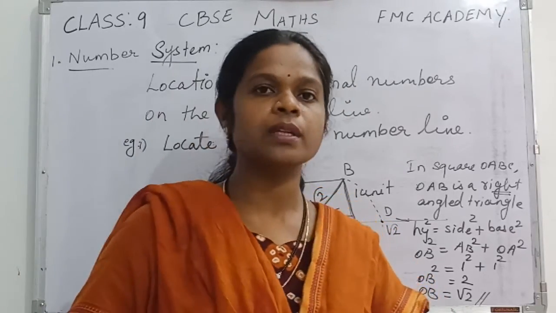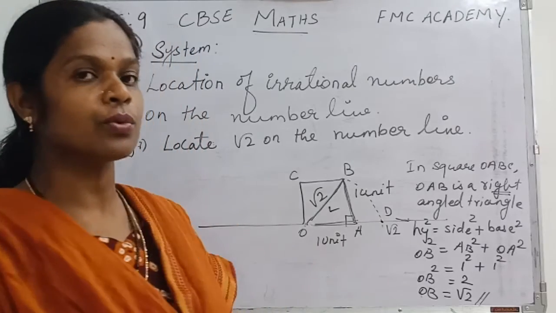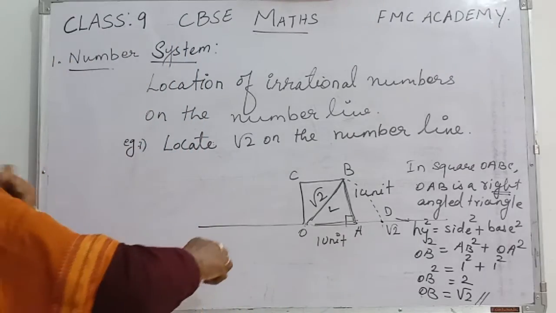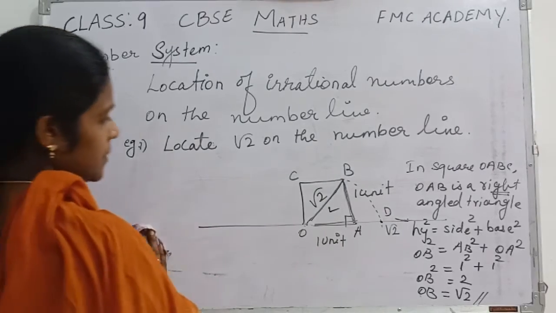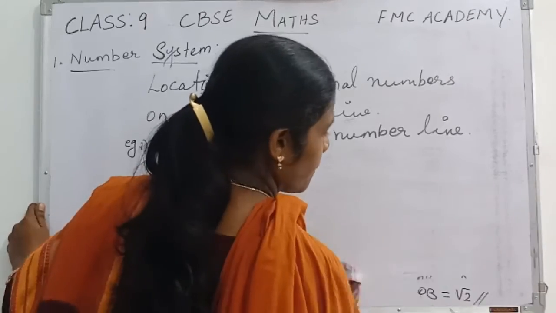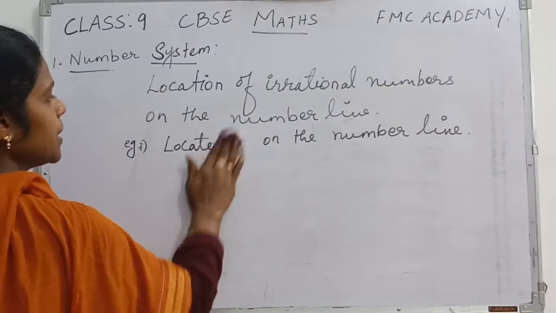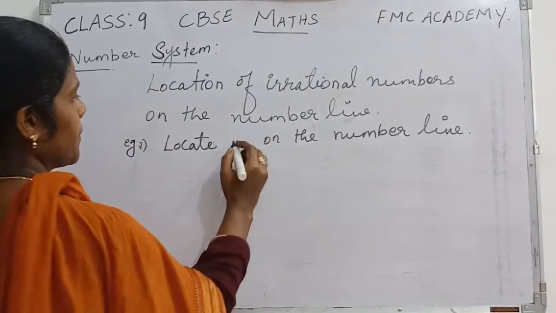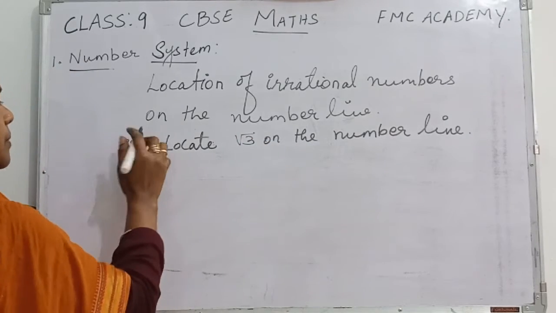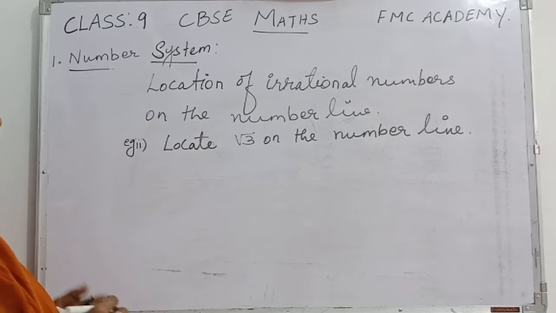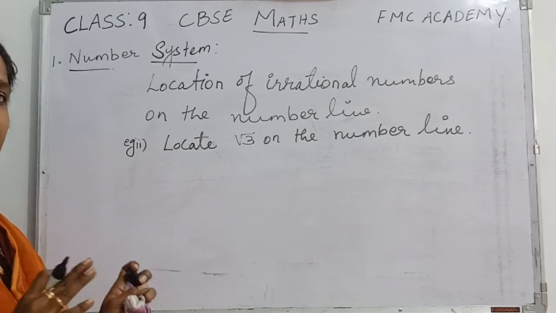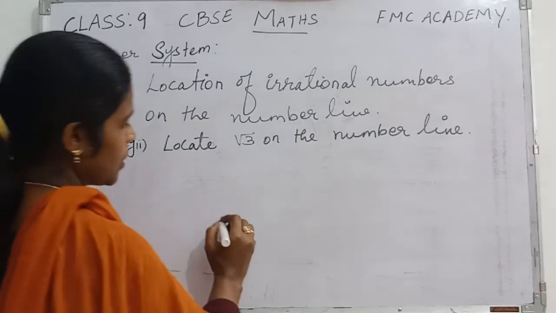Let's move to the next one and let us see how to represent root 3 on the number line. Yes children, let us move to the next one now. Root 3 on the number line. Next example. So the same steps whatever we have done for root 2, the same only we are going to follow here. What are the steps?